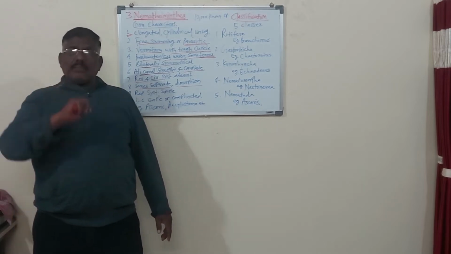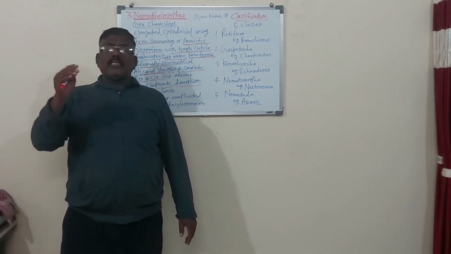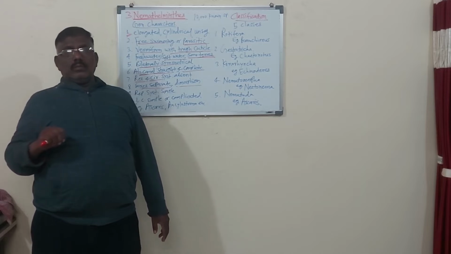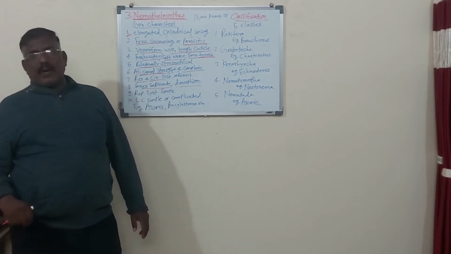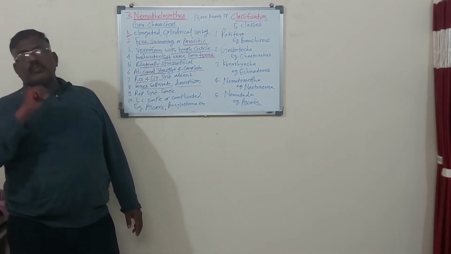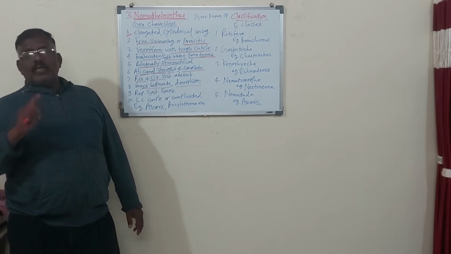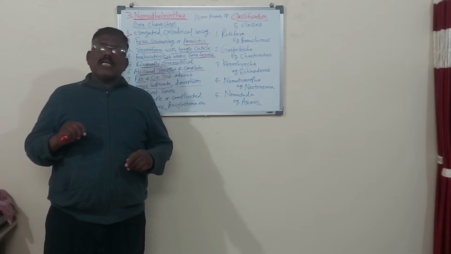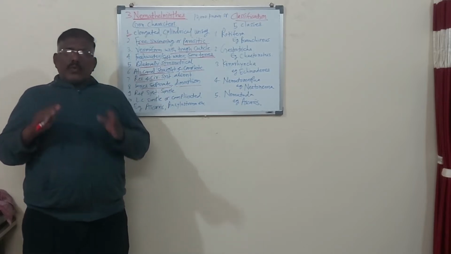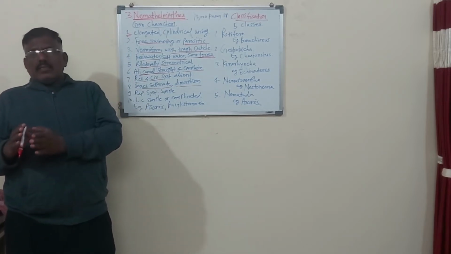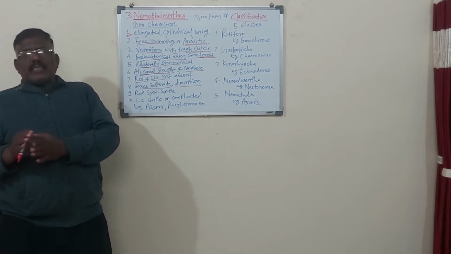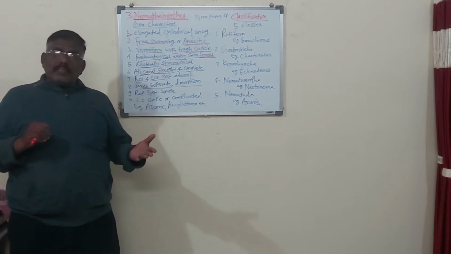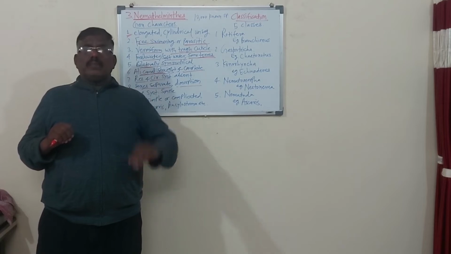But in marine water fishes, for example in Scoliodon, male and female we can identify on the basis of external characters. In the male, claspers are present and in the female, the claspers are absent. So when claspers are present, by external observation we can say this is the male. And when absent, we can say it is the female.